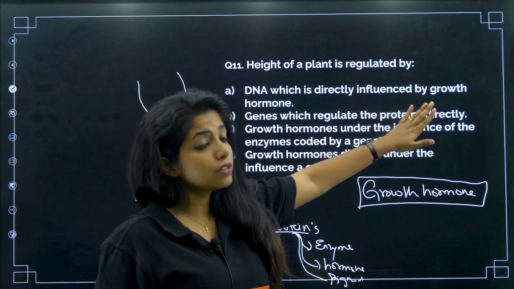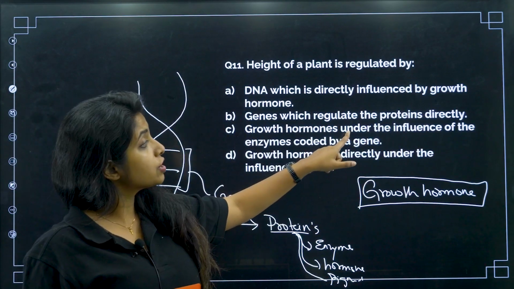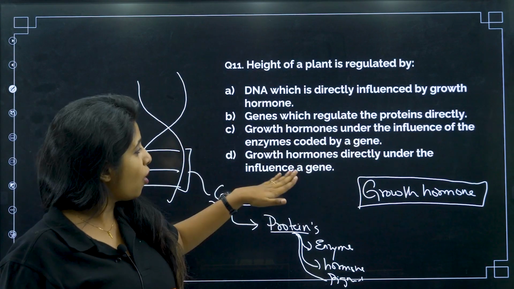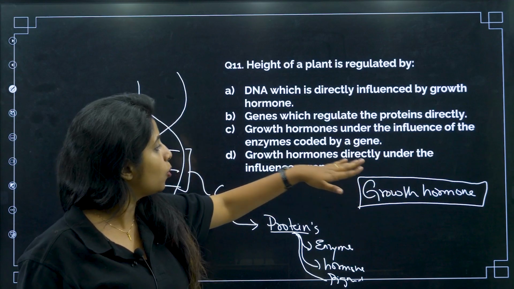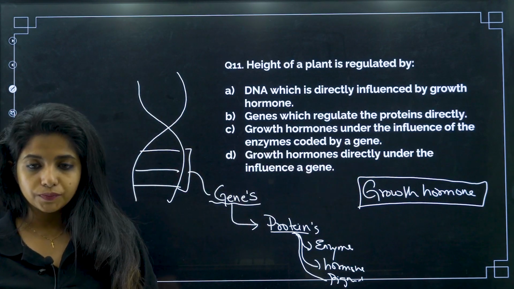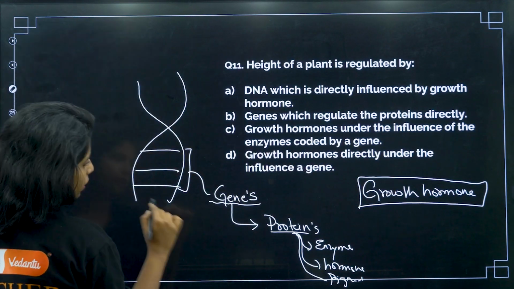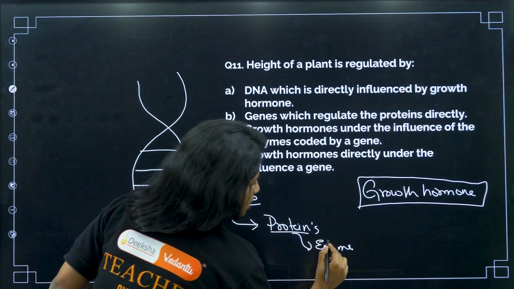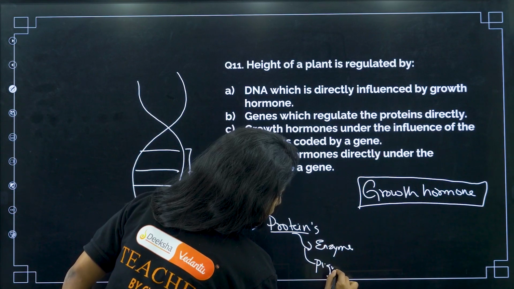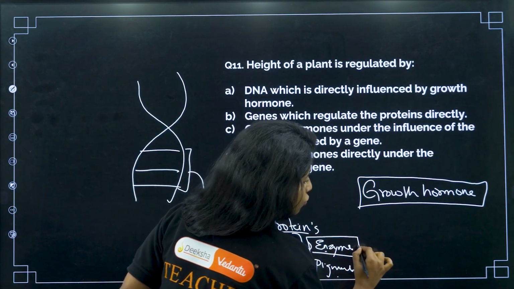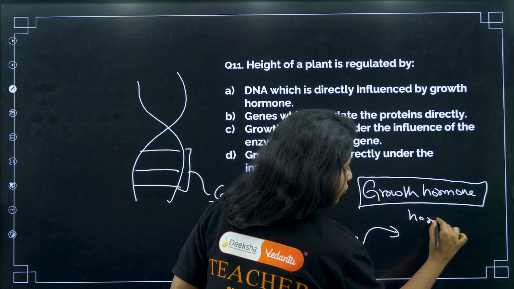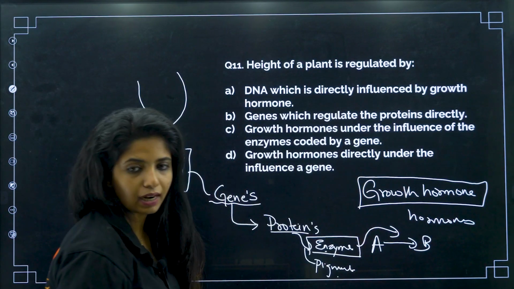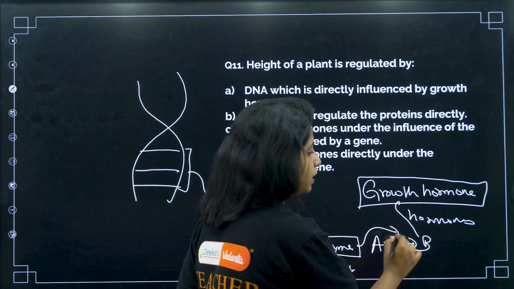Genes which regulate the proteins directly. Growth hormones under the influence of enzymes coded by a gene. Growth hormones directly under the influence of a gene. What do you think? To make a little correction here, there will be enzymes and there will be pigments made. These enzymes can be useful for the formation of hormones. That is, they help in conversion of A to B. You know, enzymes work like that, and this B might be the hormone that we are basically talking about.